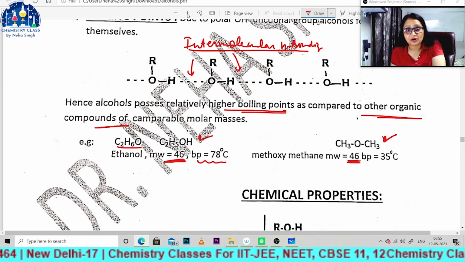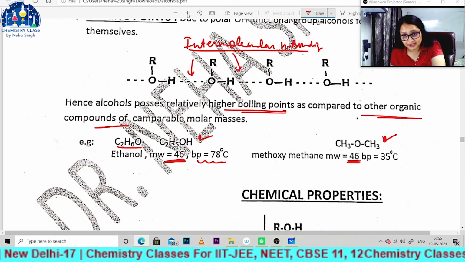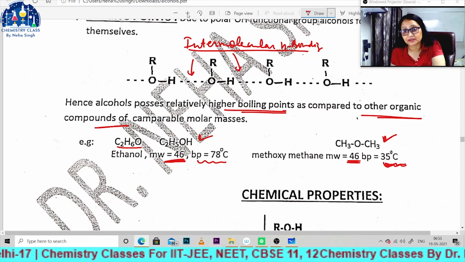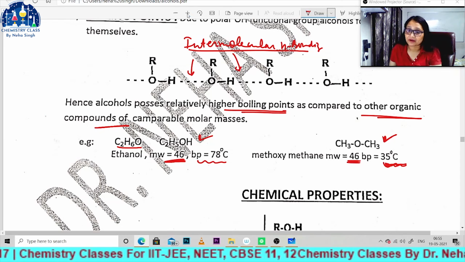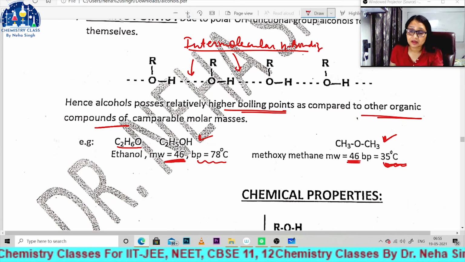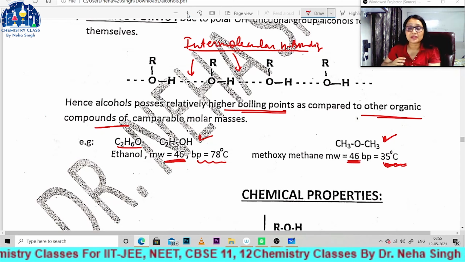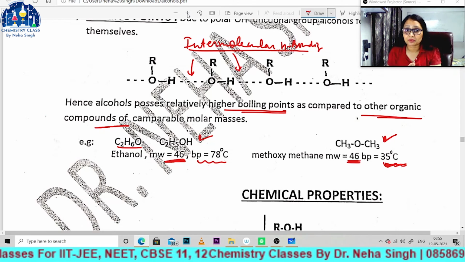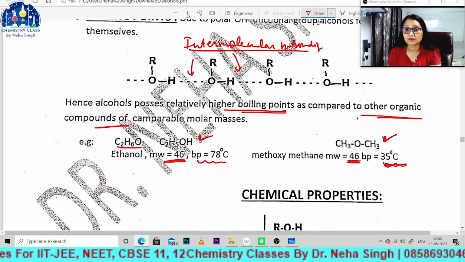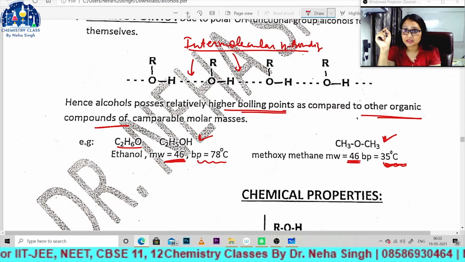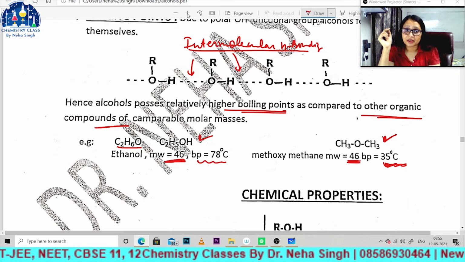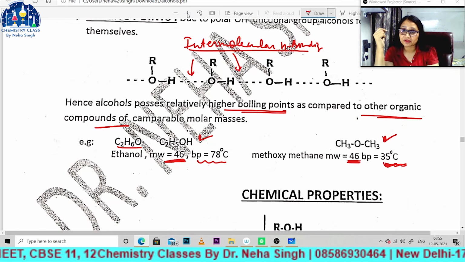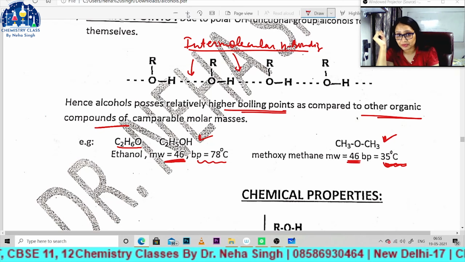The boiling point of alcohol is 78 degrees centigrade, while in the case of ether it is only 35 degrees centigrade. So alcohol has a boiling point more than double that of ether. And why is this so? Because in alcohol intermolecular hydrogen bonding is present, while in ether intermolecular hydrogen bonding is not present.